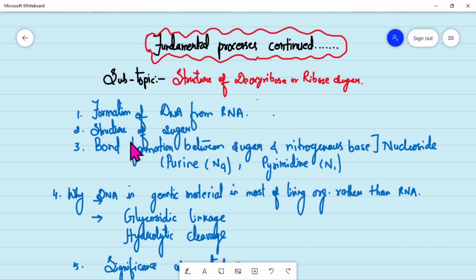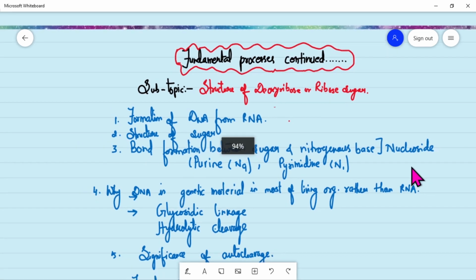Then we'll see the structure of sugars. Then we'll see how this sugar forms a bond with nitrogenous bases, and we saw that the sugar and nitrogenous bases are collectively known as nucleosides. The nitrogenous bases, as I told you, are of two types, that is purine and pyrimidine.